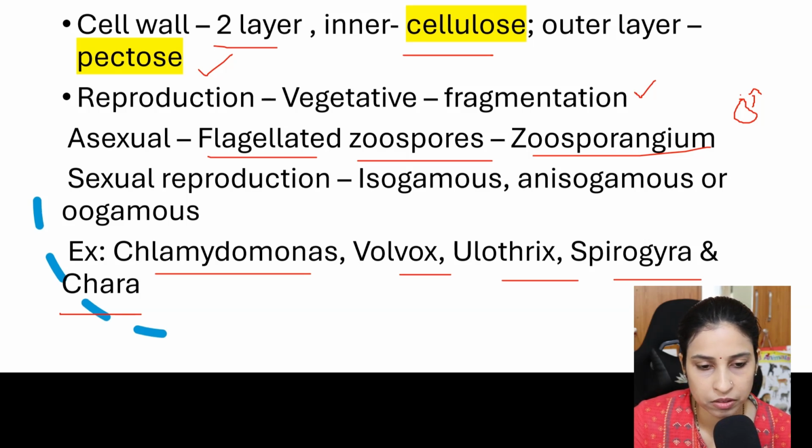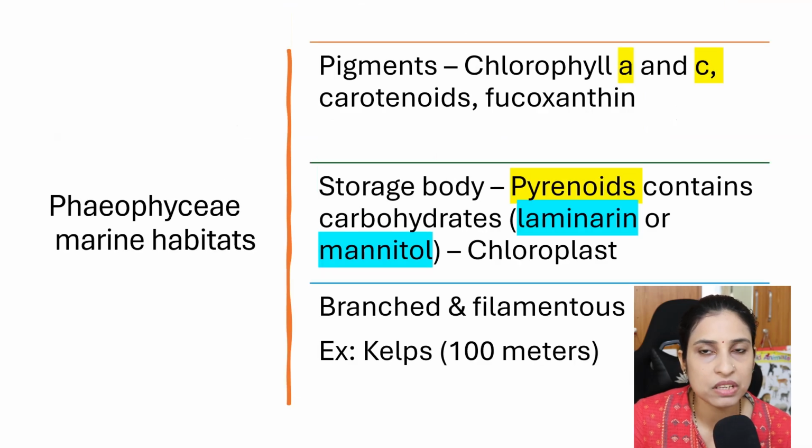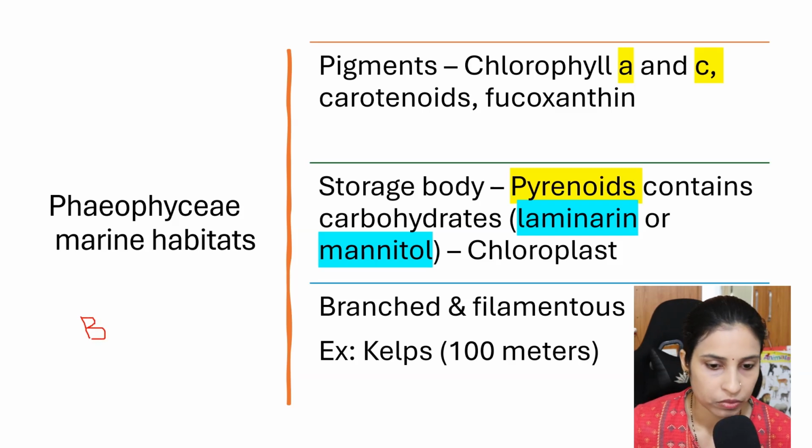Now we will move ahead. Next is Phaeophyceae. Most of the brown algae are present in marine habitat. Marine means saltwater habitat, not a freshwater one. But in Chlorophyceae, most of them are freshwater forms. Pigments, what pigments are present?